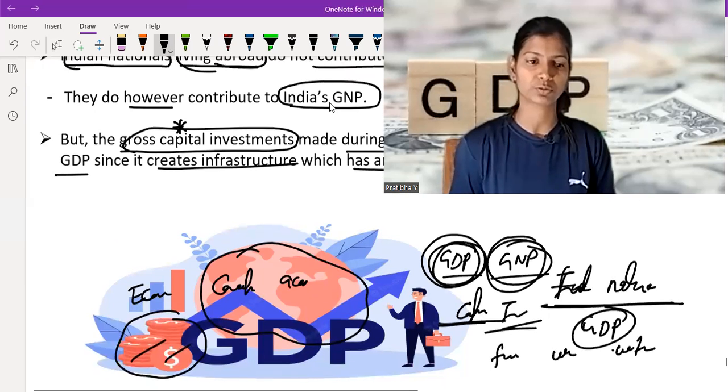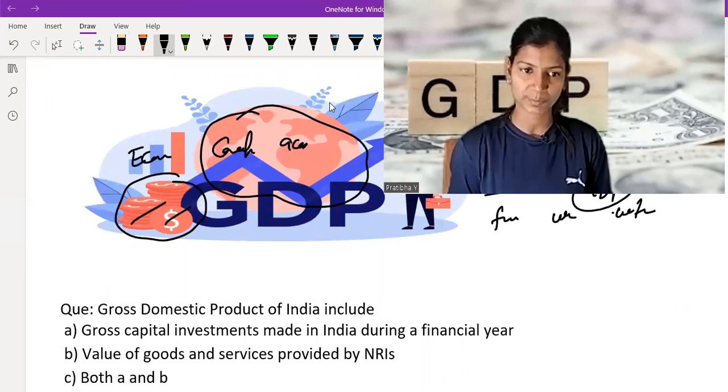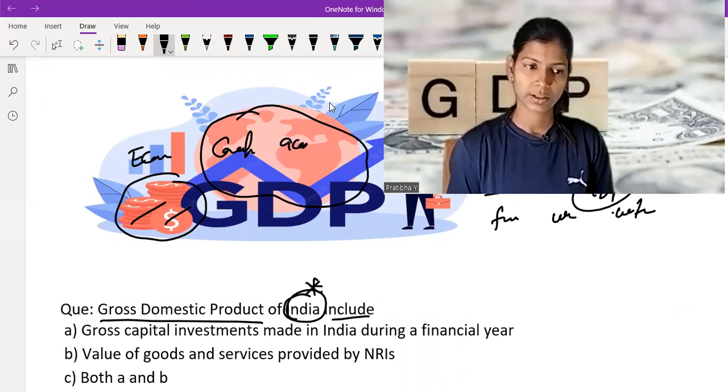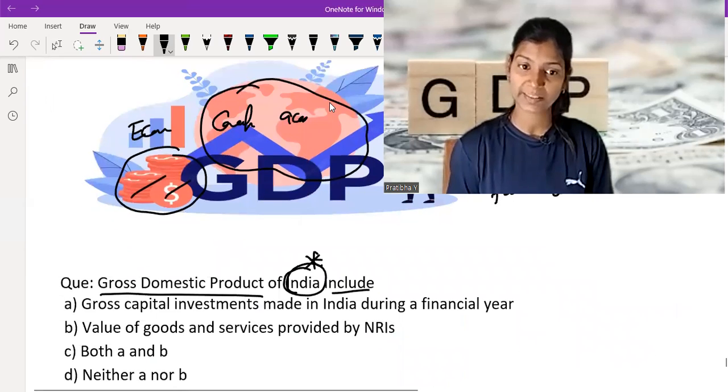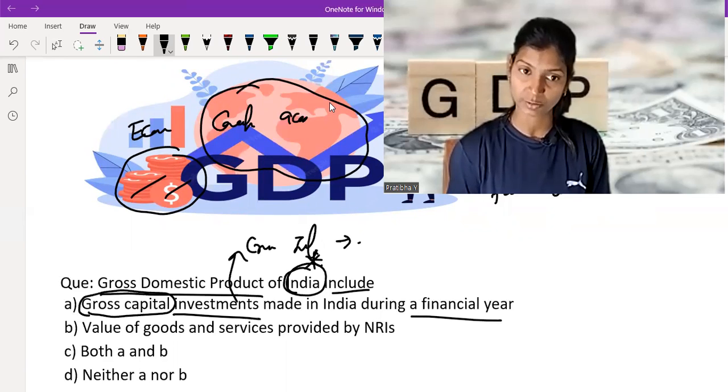Now we are going to solve one question based on GDP. The gross domestic product of India includes gross capital investment made in India during a financial year, yes, because it creates infrastructure and has some economic value. So it is actually a part of the final goods and services within a country.